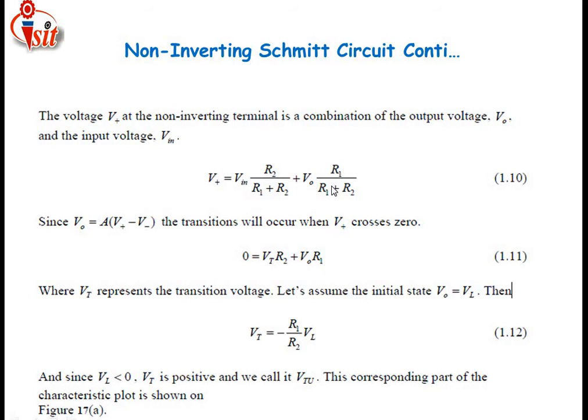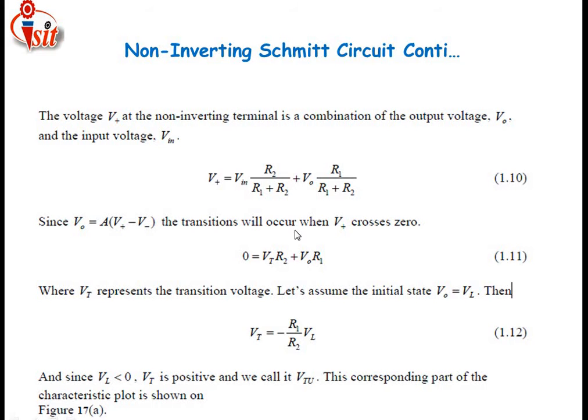By using that voltage divider rule, whatever resistors are introduced here, I have written R1 divided by R1 plus R2. Since V0 is equal to A into (V+ minus V-), this is nothing but output voltage equal to gain into differential input voltage. As I have earlier told, for the differential input voltage calculation, first we take the non-inverting terminal input, then the inverting terminal input, and after that we subtract these two inputs.